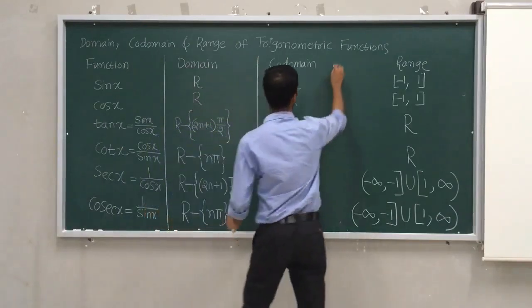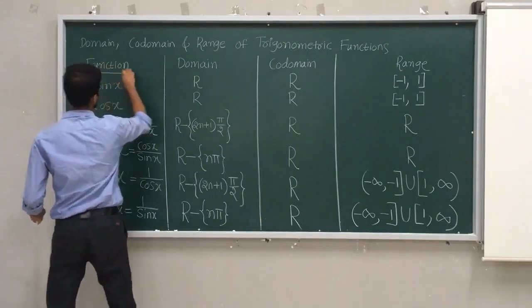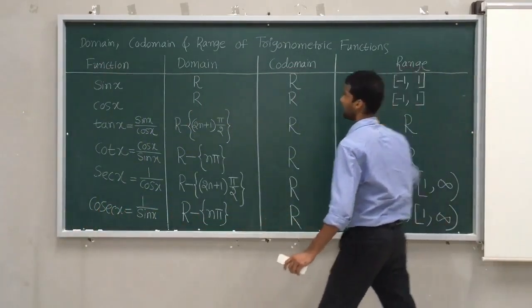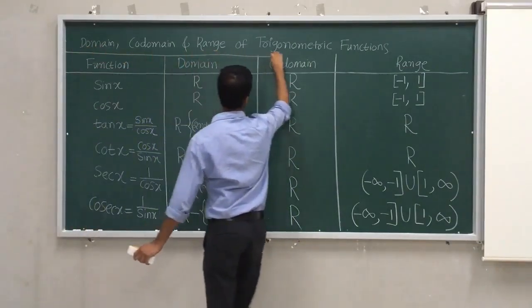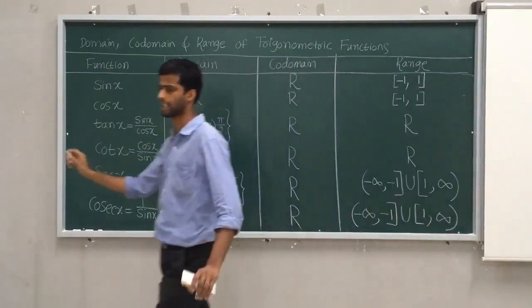So take time, take maximum 2 minutes and note down this thing. This is going to impact a lot in your trigonometric chapter. This is essential, so take care of all these things.